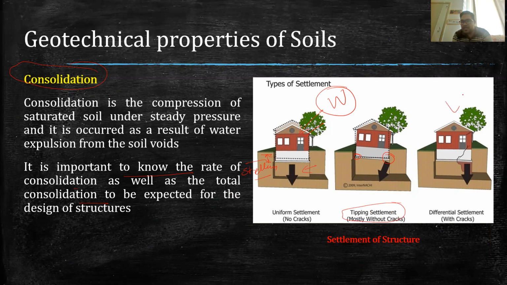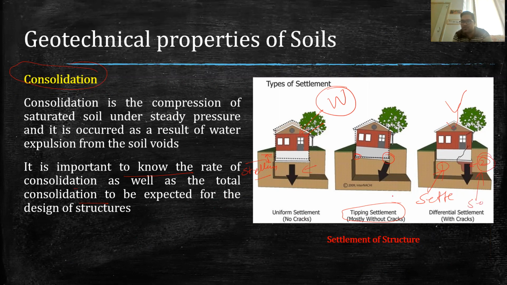Or the third type of settlement is when we construct our house on two different types of soil. So say for example, this is soil of type 1 and this is soil of type 2. Now in that case the settlement behavior of both the soils will be different. So maybe this type of soil will take more time to settle, and this second soil may take less time to settle.